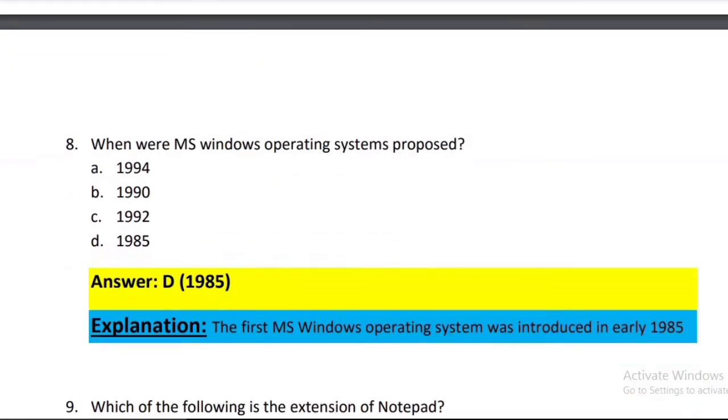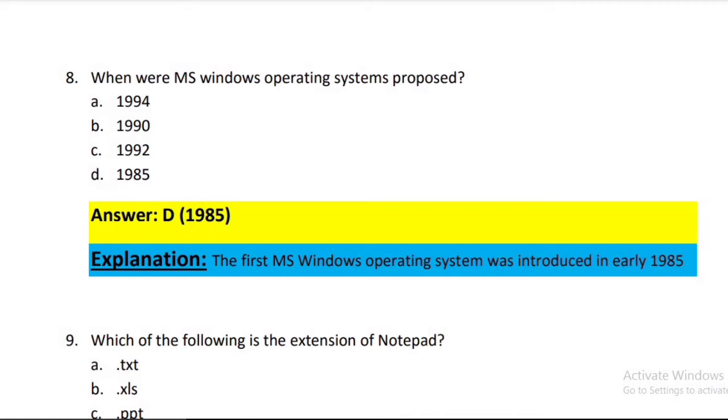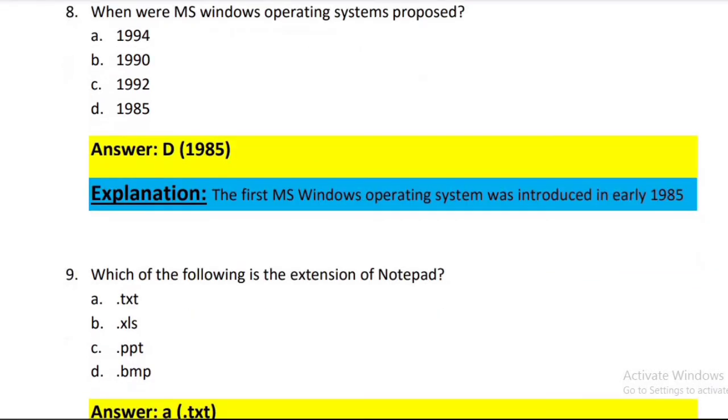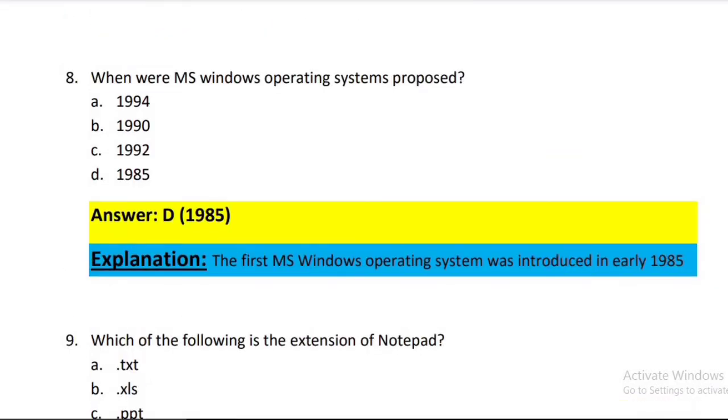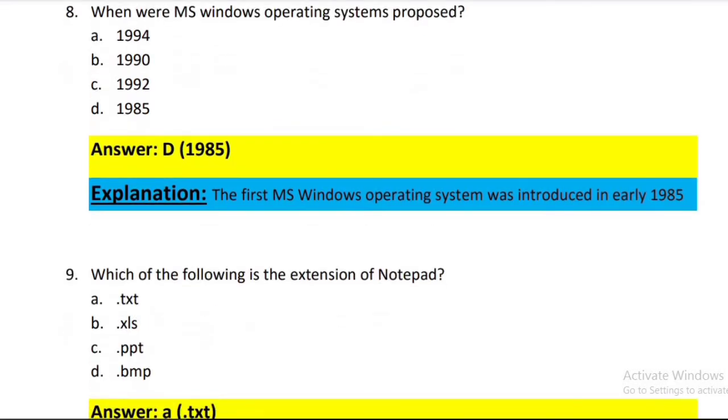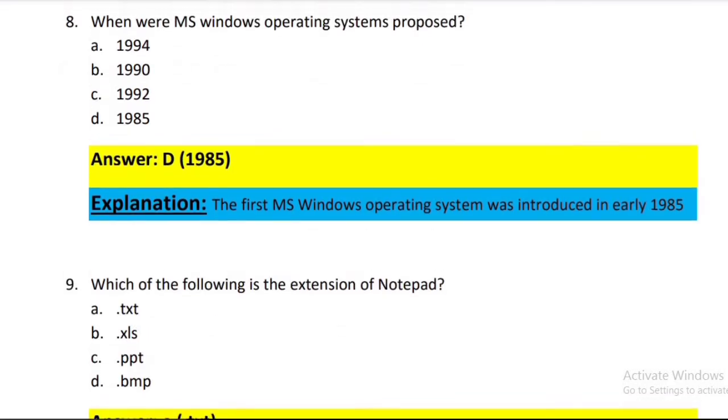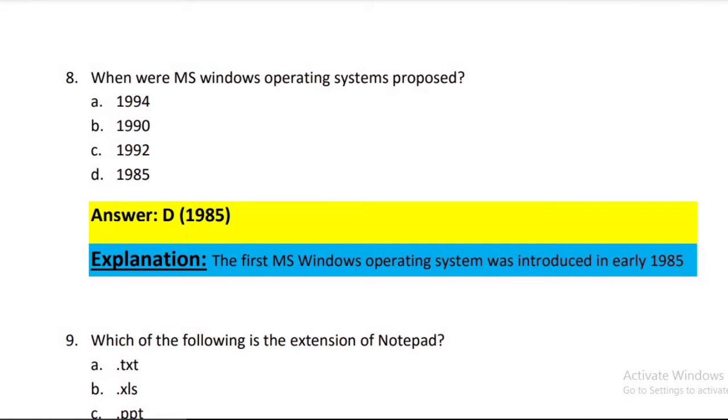In number 8, when was the Microsoft Windows operating system proposed? There are four options in this question. The number A is 1994, and number B 1990, C 1992, and the last option is 1985. The correct answer of this question is answer D, 1985. The explanation is the first MS Windows operating system was introduced in early 1985.